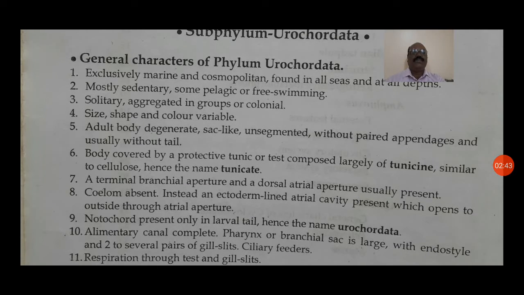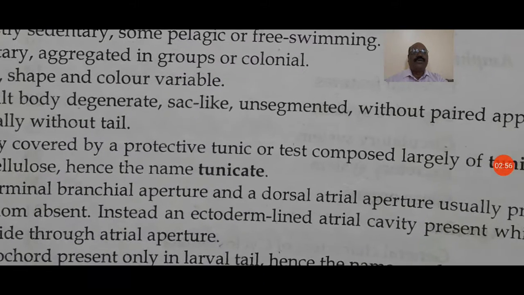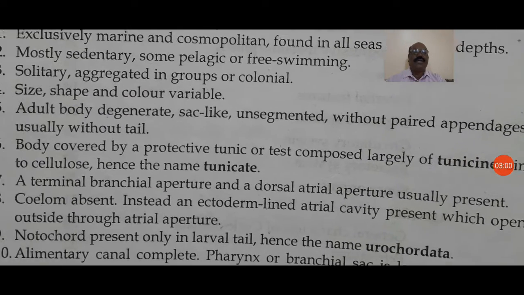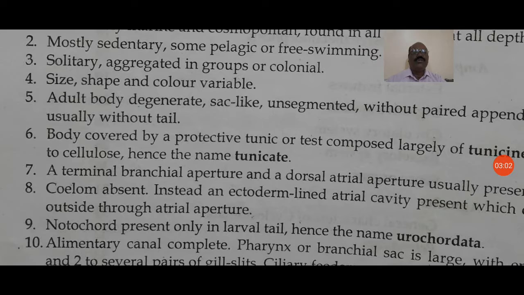Size, shape, and color are variable. The adult body is degenerate, sac-like, unsegmented, without paired appendages and usually without a tail. The body is covered by a protective tunic, composed largely of tunicin, similar to cellulose, hence the name tunicate.